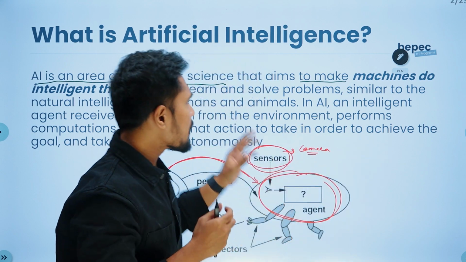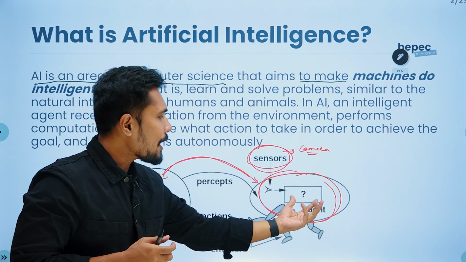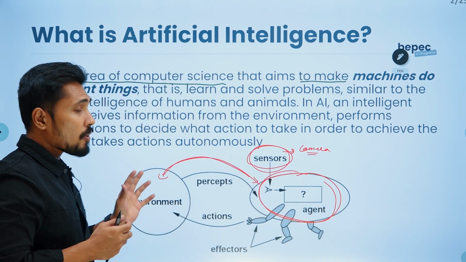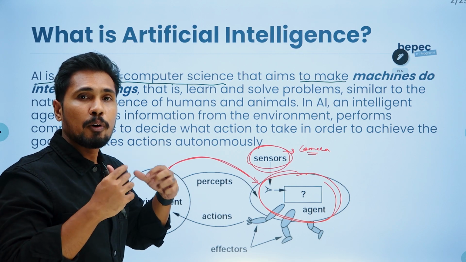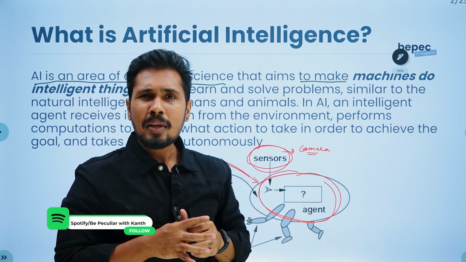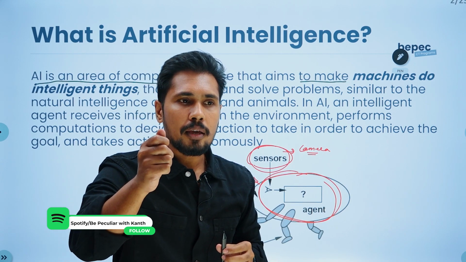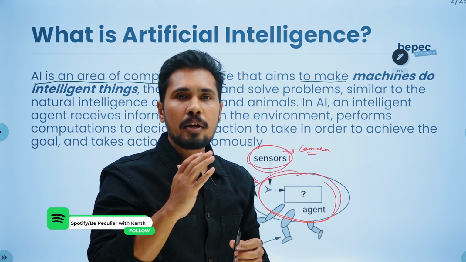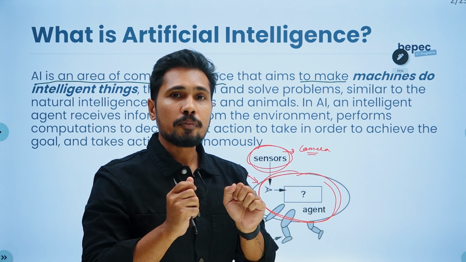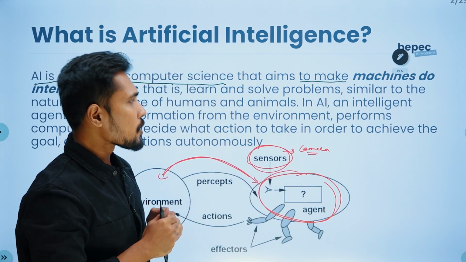So in a very simple note, an AI agent is interacting with an environment and collecting data with the help of sensors, and based on the data it processes the data and is able to make a decision, whether we need to hit a brake or what to do. This kind of activity we are able to perform with the help of AI, or artificial intelligence.